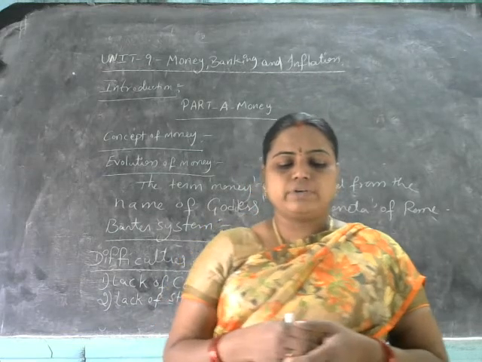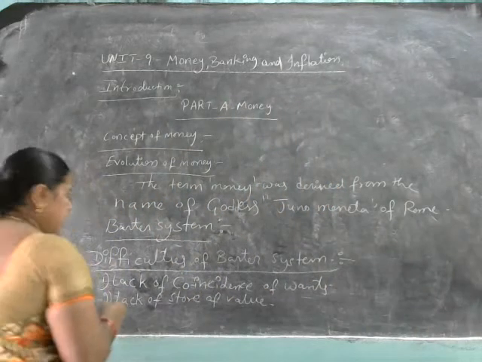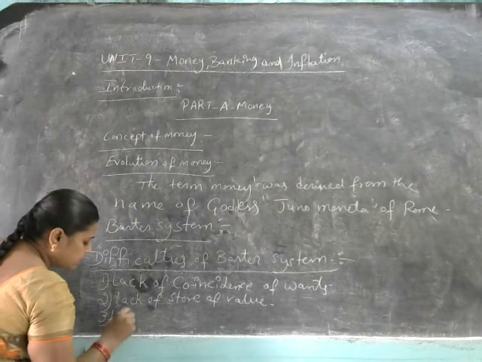And the lack of divisibility of commodities. The third one is what here? Lack of divisibility of commodities.